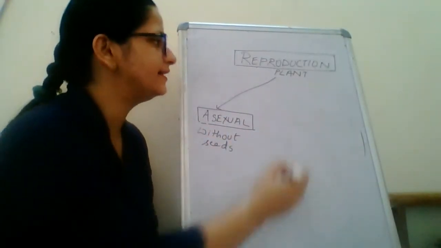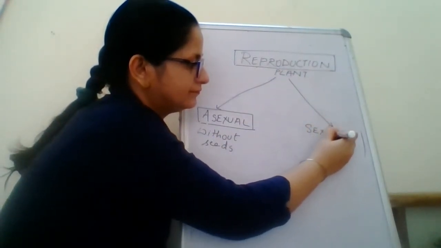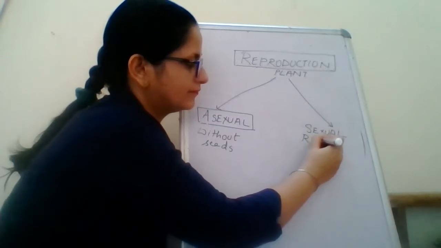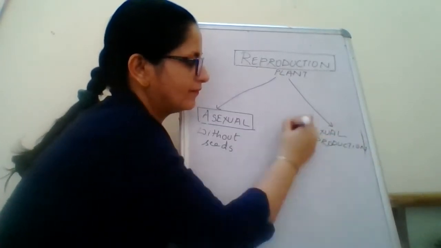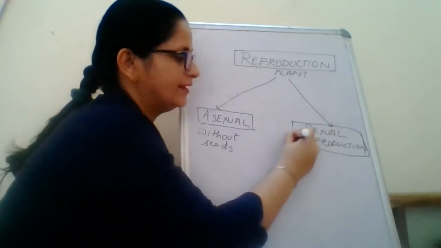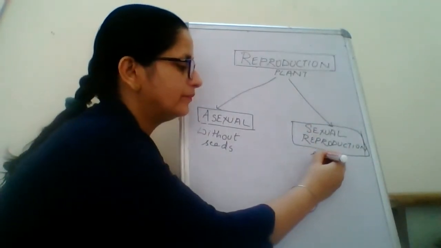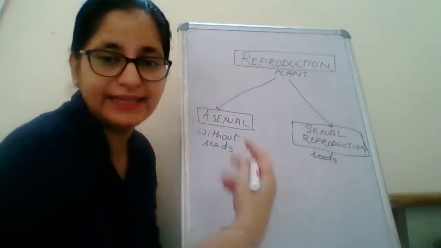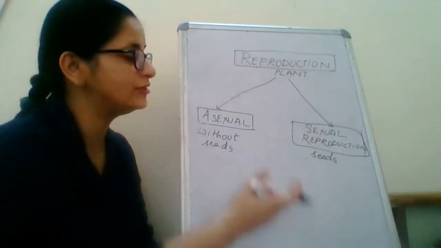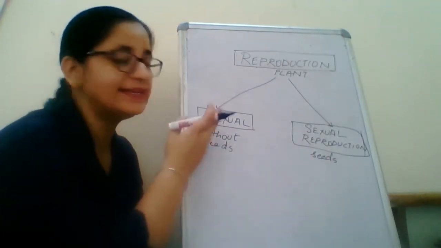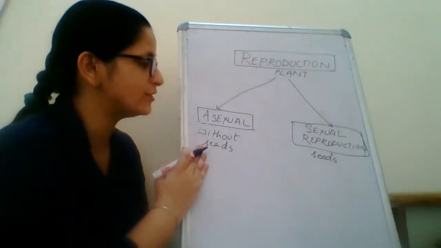Then there is sexual reproduction. Sexual reproduction is reproduction with seeds. All the plants which bear seeds, and the new plant comes from the seed, such reproduction is called sexual reproduction. And asexual reproduction is when plants reproduce without seeds.